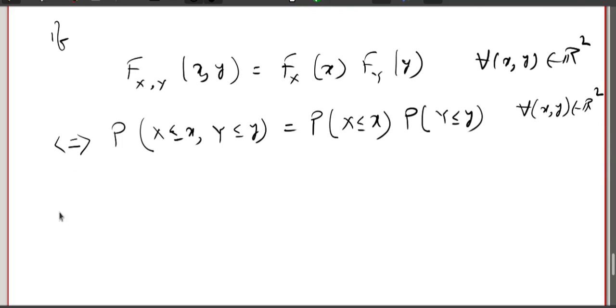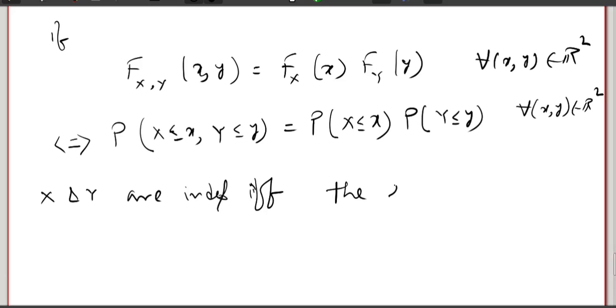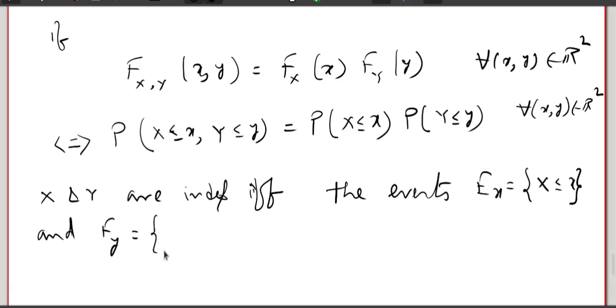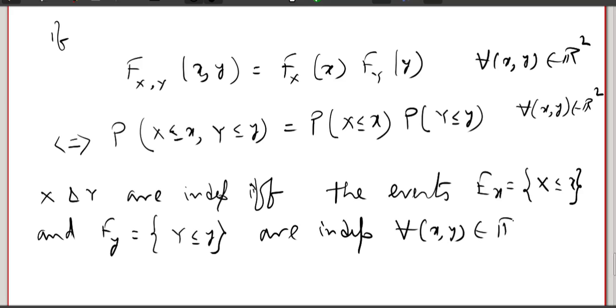So that basically means that X and Y are independent if and only if the event {X ≤ x} and the event {Y ≤ y} are independent for all (x, y) in R^2, right?